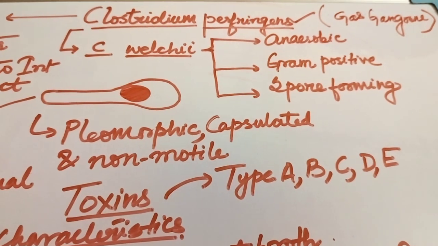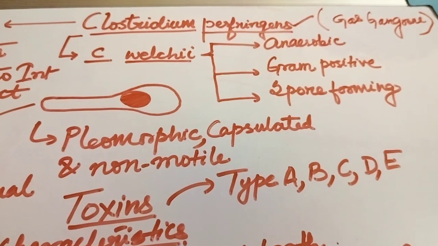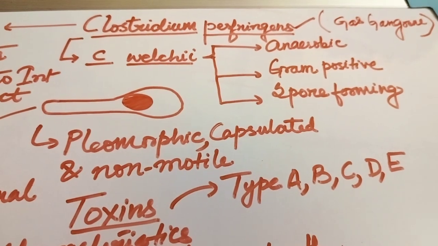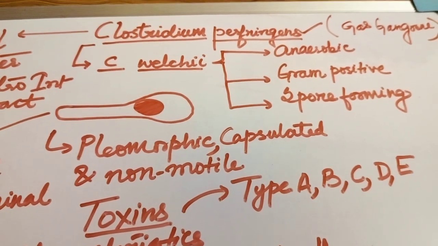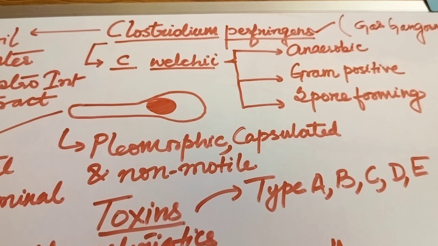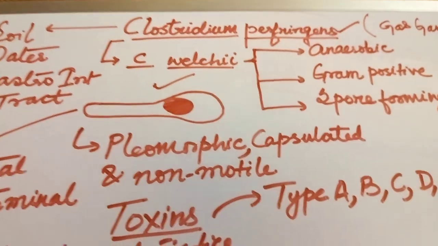The tissues actually get killed, the tissues are degenerated by a bacteria, and sometimes you even have limb amputation because of this pathogen. So this organism is also called flesh-eating bacteria, which is Clostridium perfringens. Clostridium perfringens is also known as Clostridium welchii.